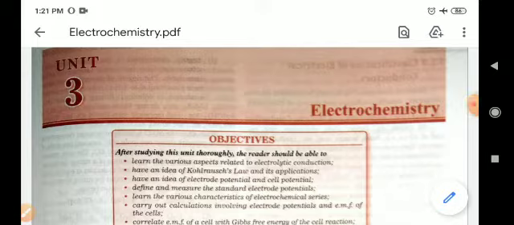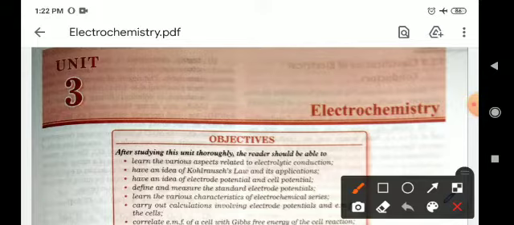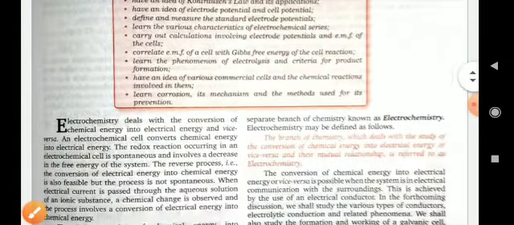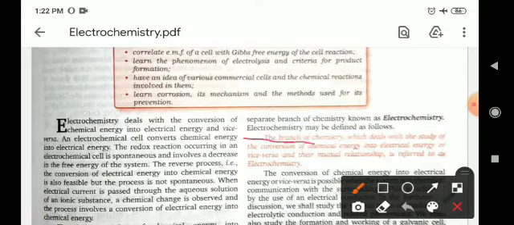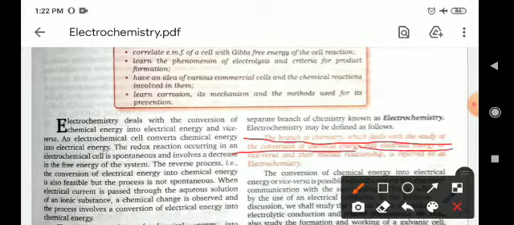Today in this class we will study the chapter electrochemistry. So what is electrochemistry? The branch of chemistry which deals with the study of conversion of chemical energy into electrical energy and vice versa, and their mutual relationship is referred to as electrochemistry. Means in electrochemistry we will convert chemical energy into electrical energy.